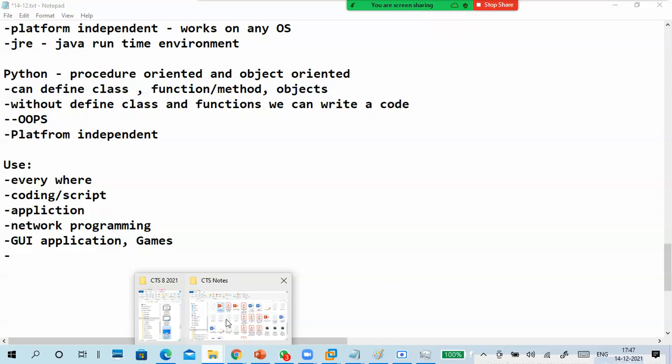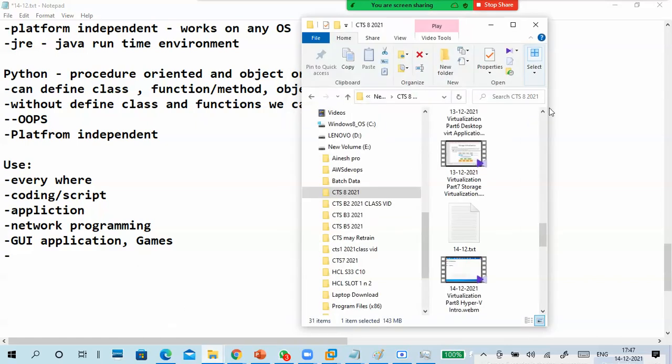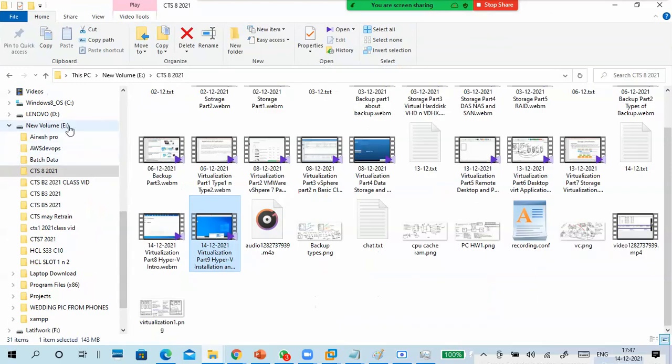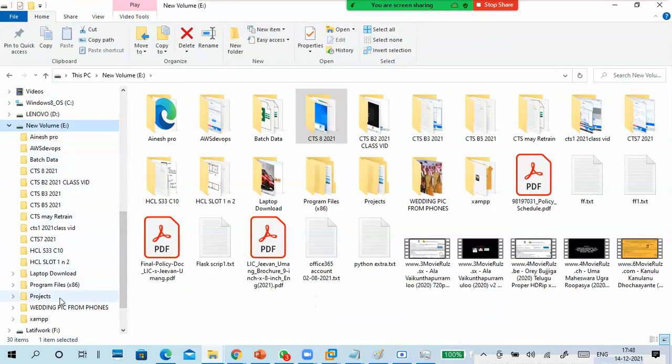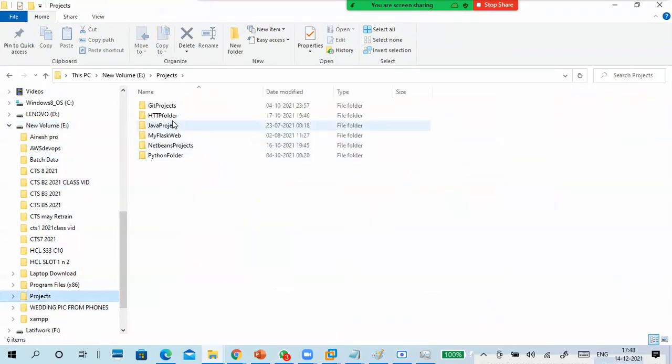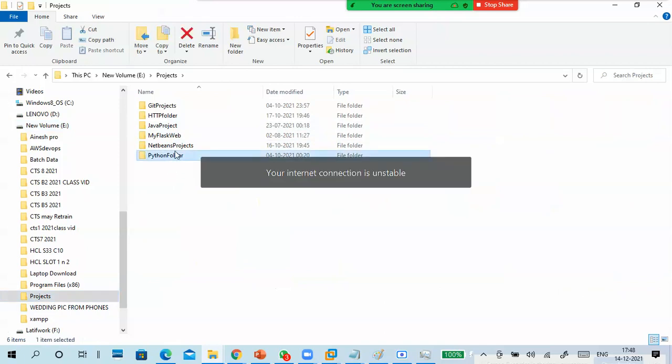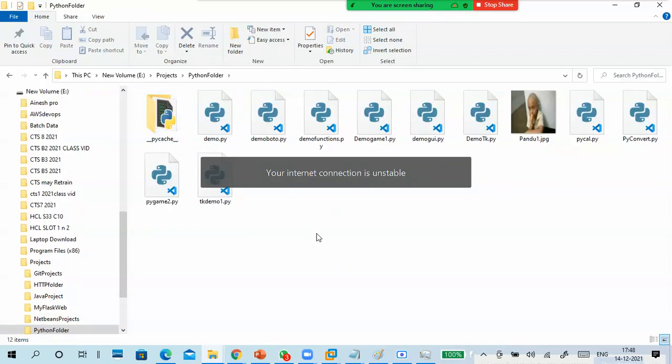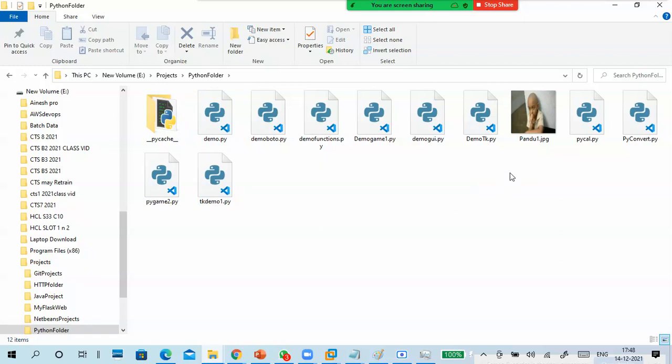Where is this? Yeah, here it is, it is also working now. I mean, the E drive, that is important. Projects, which is working. Yeah, here it is. That is my Navios World one.